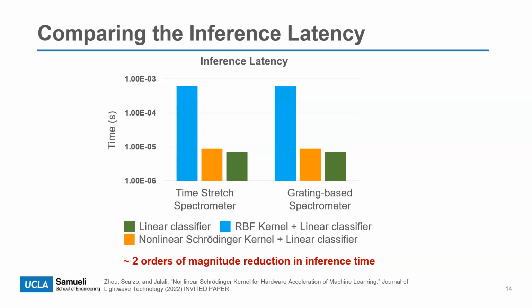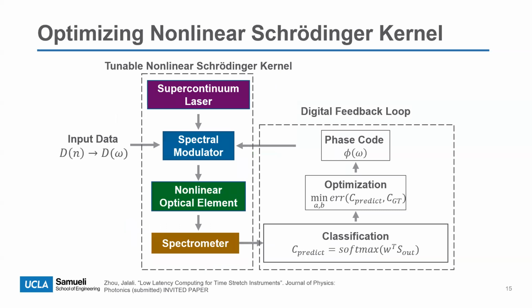The major nonlinear effect in the system is the self-phase modulation, which is coherent. In other words, the nonlinear process is phase-sensitive. The result of the transformation is highly dependent on the initial phase of the input laser. Exploiting this feature, we came up with a tuning technique. Basically, we add a digitally generated optical phase pattern to engineer the optical nonlinearity. We call this technique phase-encoding, and subsequently, we call the phase pattern phase-code. With this phase encoding, we can then optimize the performance of the kernel using a closed-loop system.